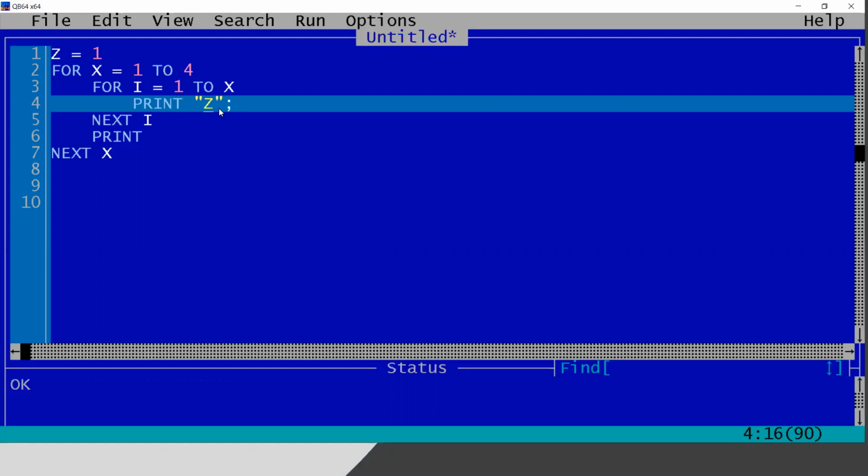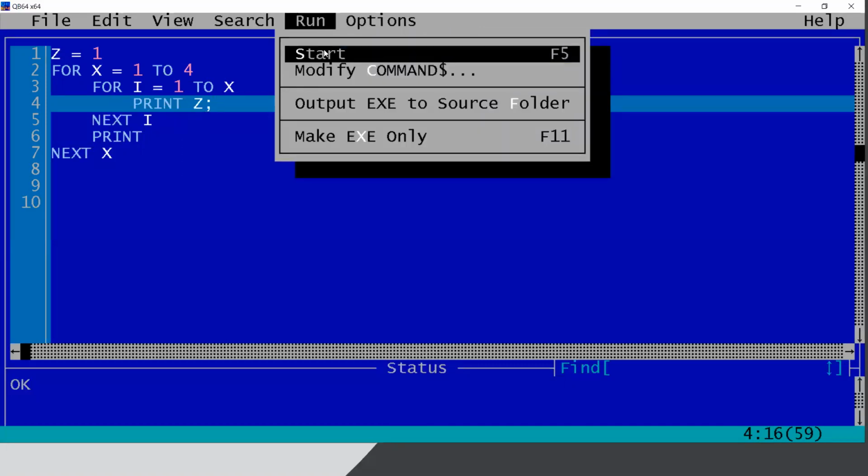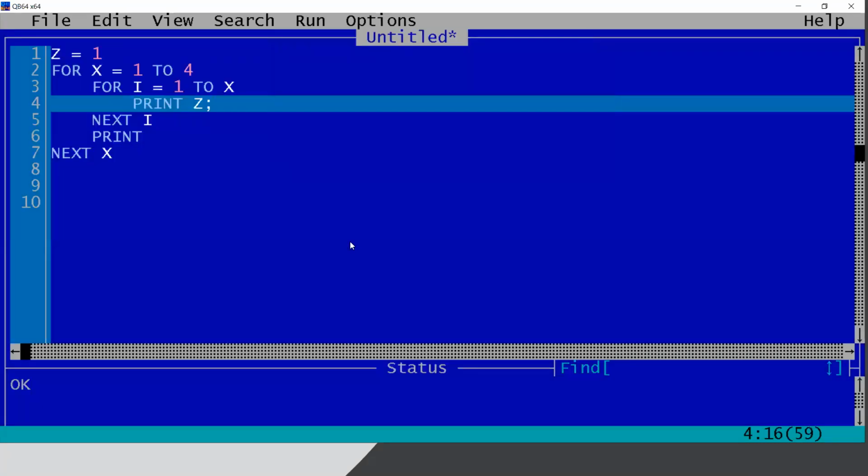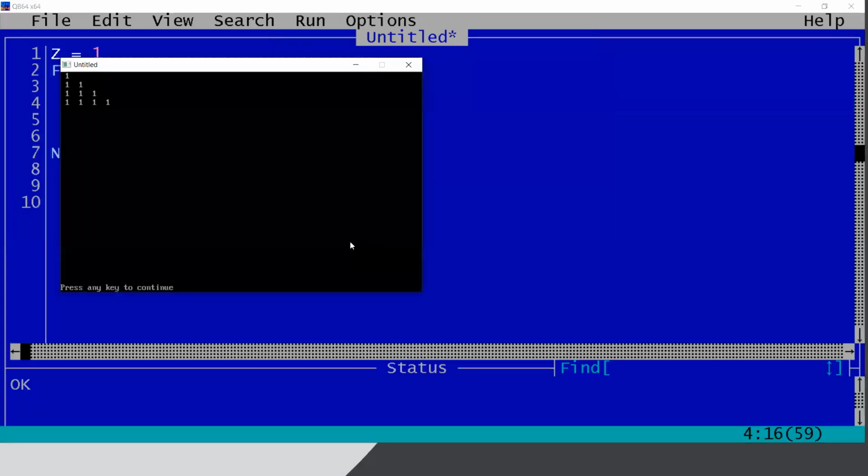I do not want to print z z z z, I need to print 1 1 1 1. So I have written z here. Let me take a look if it is able to print the pattern of 1 correctly or not. Yeah, it is printing the value of 1.